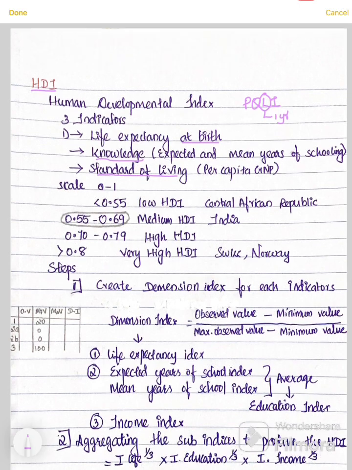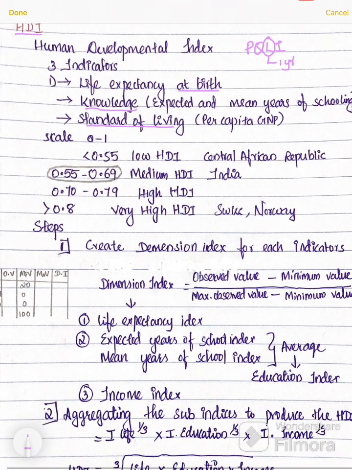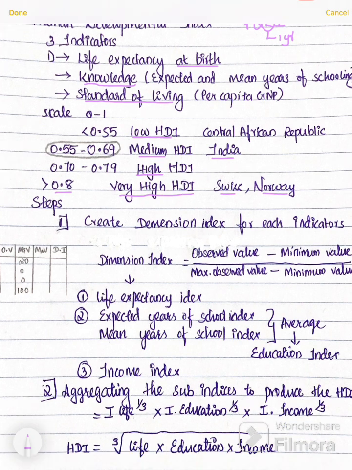So here the scale is 0 to 1. Less than 0.5 refers to low human developmental index. African countries are in that level. 0.55 to 0.69 refers to middle. India is in middle HDI. 0.7 to 0.79 high human developmental index and more than 0.8 is very high. So Switzerland and Norway are the countries having very high human developmental index.